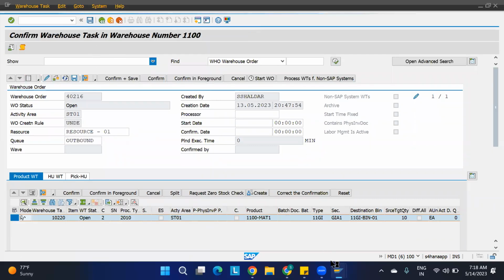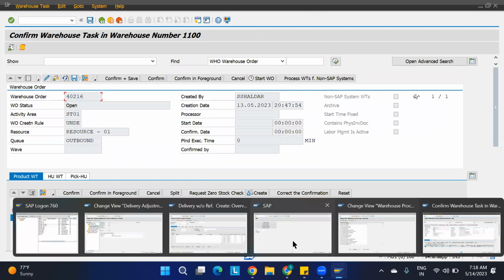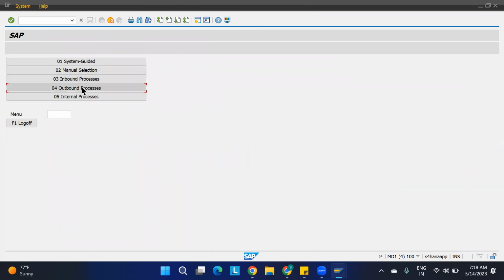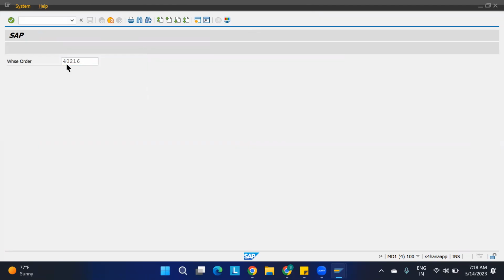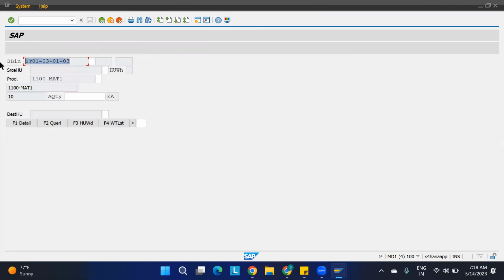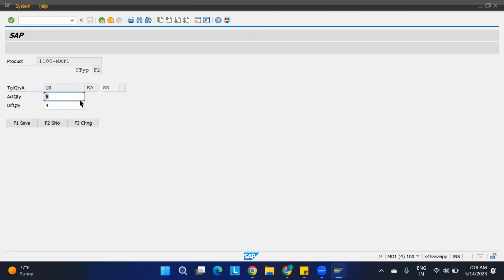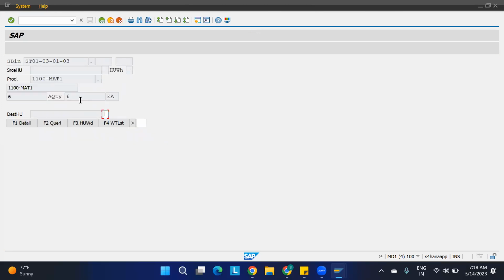Okay, save this. Now go to the RFUI. I'll copy this warehouse order also. Copy this in the RFUI, outbound picking by warehouse order. Enter. See, this one is coming. I'll say next. Okay, if it is asking for the pick handling unit and all, I need to take care of something. Okay, here I'm going to pick some 6 quantities, I said. Because I'm going to do the exception code double one. Okay, this is the one I want to do. Next, enter.